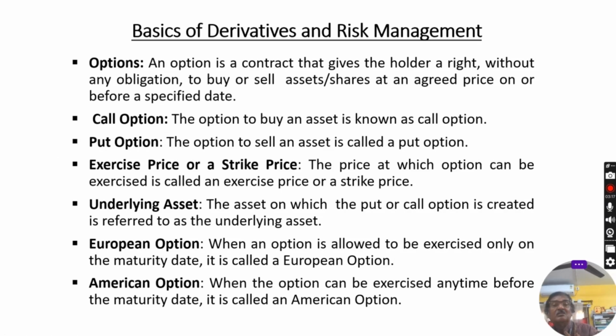Now few important terms. Exercise price or a strike price. What is this? So exercise price is the price at which option can be exercised. It is also called as strike price. Underlying asset. I have already mentioned different underlying assets: commodities, stocks, currencies. As a definition, the asset on which the put or call option is created is referred to as the underlying asset.